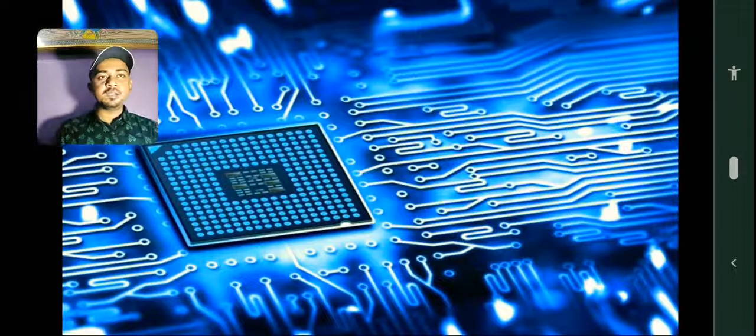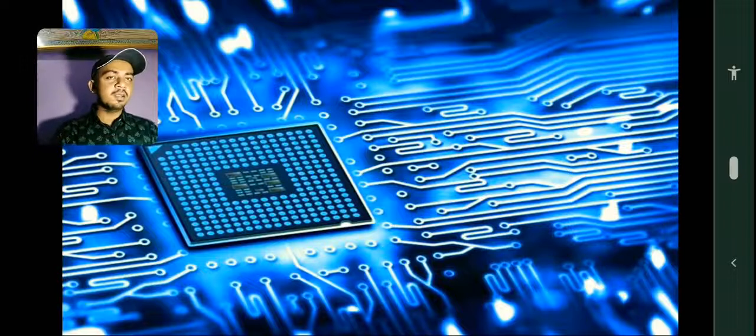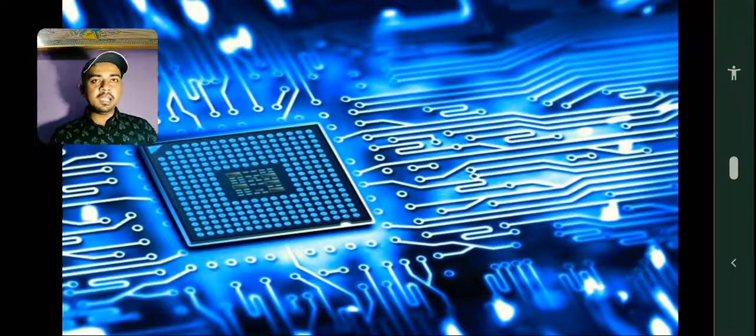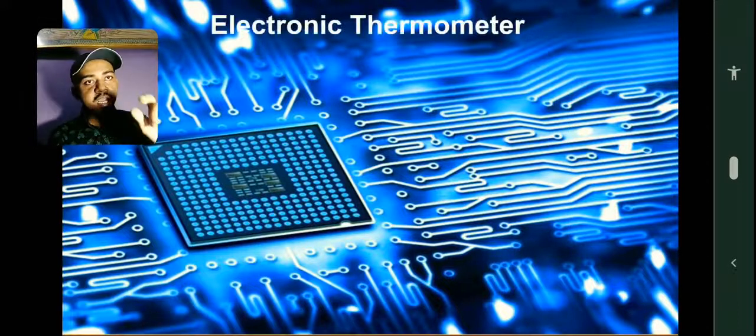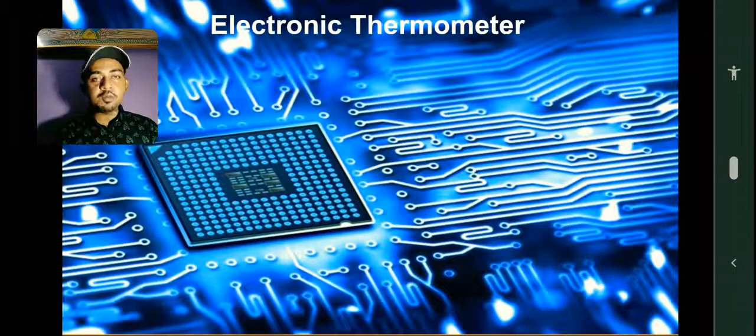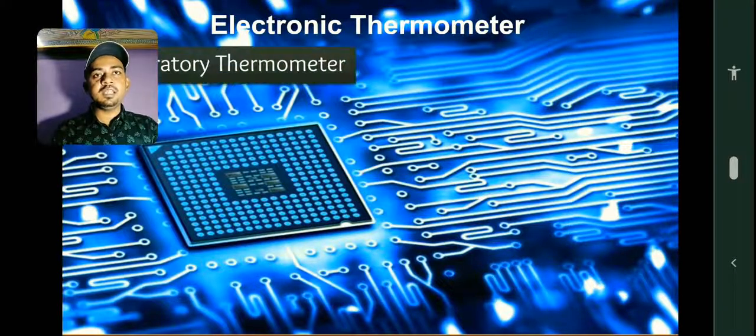Now my dear students, because I'm a science teacher, my purpose of teaching science is to make you all smart with the instruments and technologies and science. Use science. So we will not stop here. We will see the modern instruments used to measure temperature, which we really use nowadays, that is the electronic thermometer. And I have also brought one to show you. See, this is an electronic thermometer, and we will see how it works.